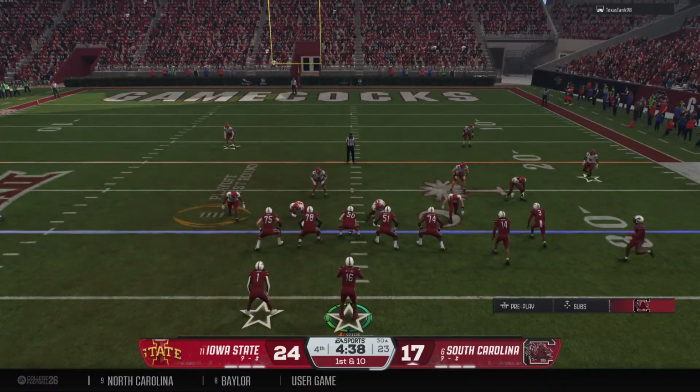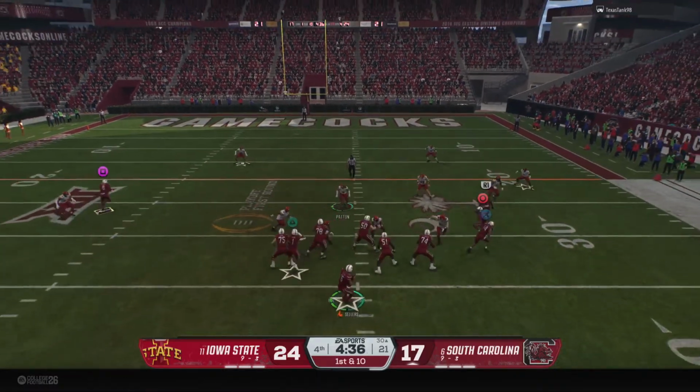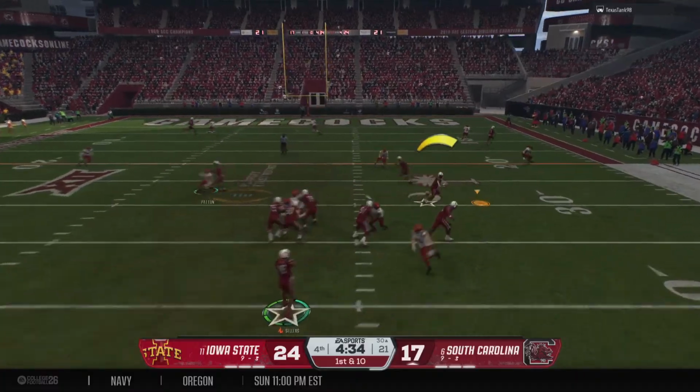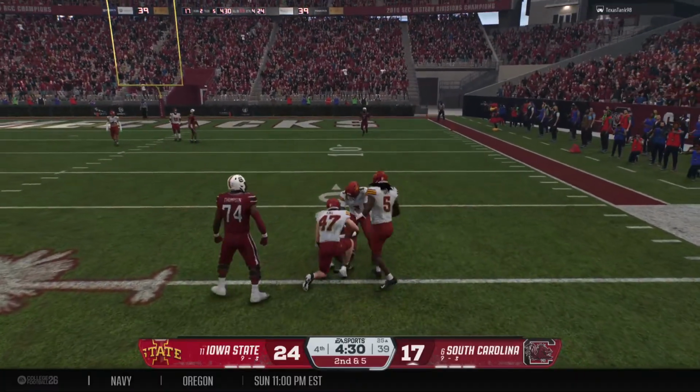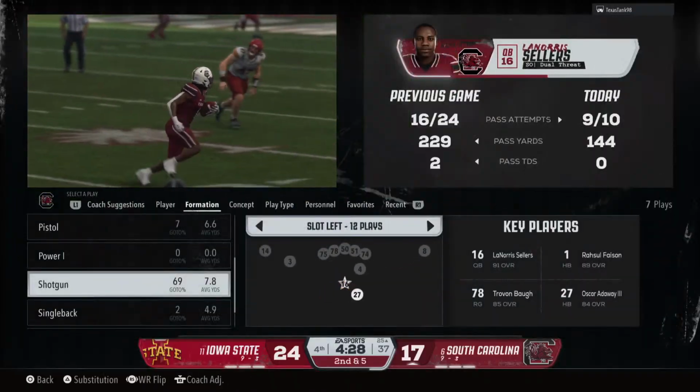Pre-snap motion from the receiver. Back to throw. It's Sellers. Makes the catch. Great defensive play, tackled quickly. Not much of a gain.